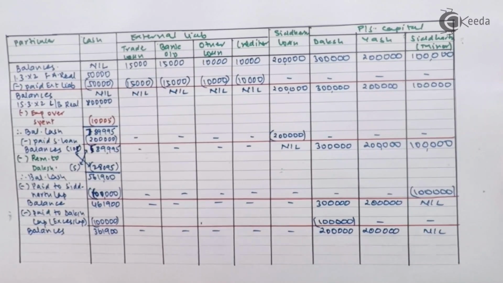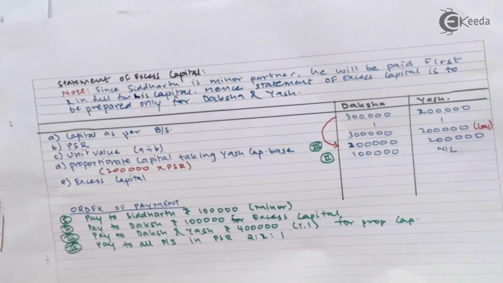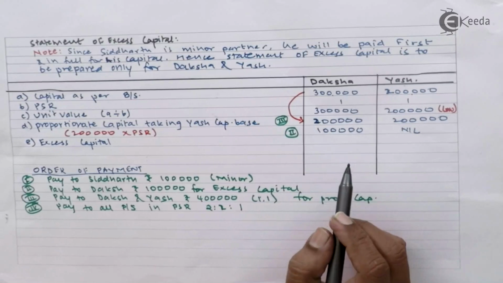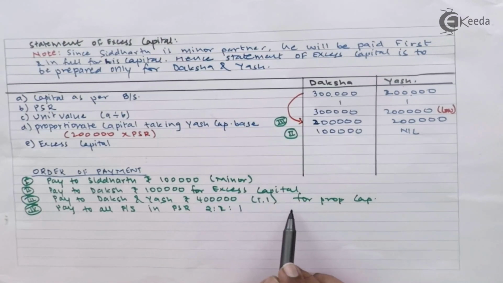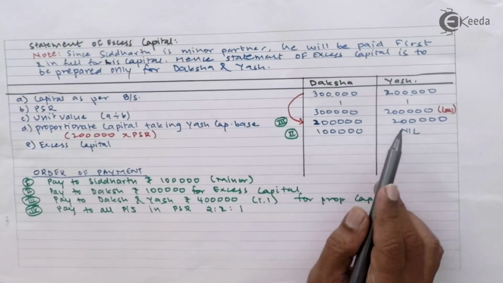See, after completing payment to Daksha, I need to pay both of them 2 lakhs and 2 lakhs as per our excess capital statement. Right? You decided to pay 4 lakhs to both of the partner equally for their proportionate capital. तो ये 2 लाख आपको देने का है.